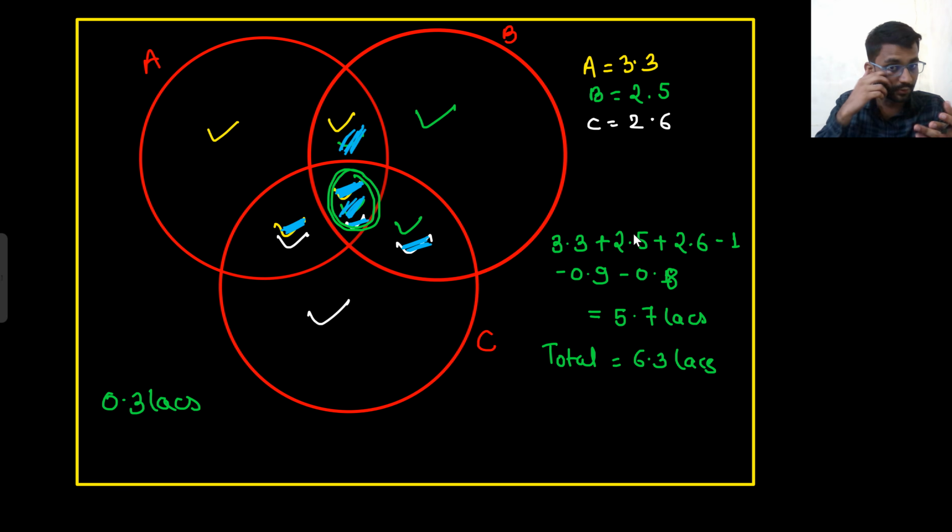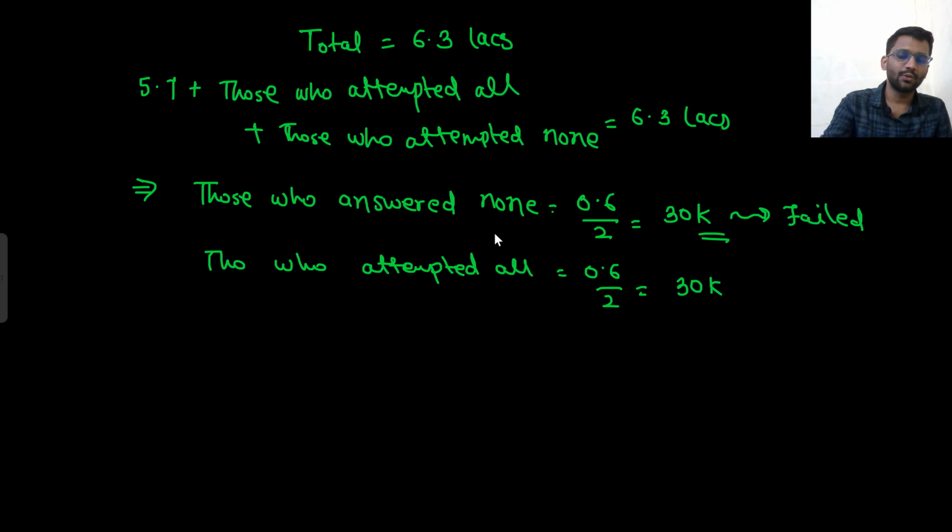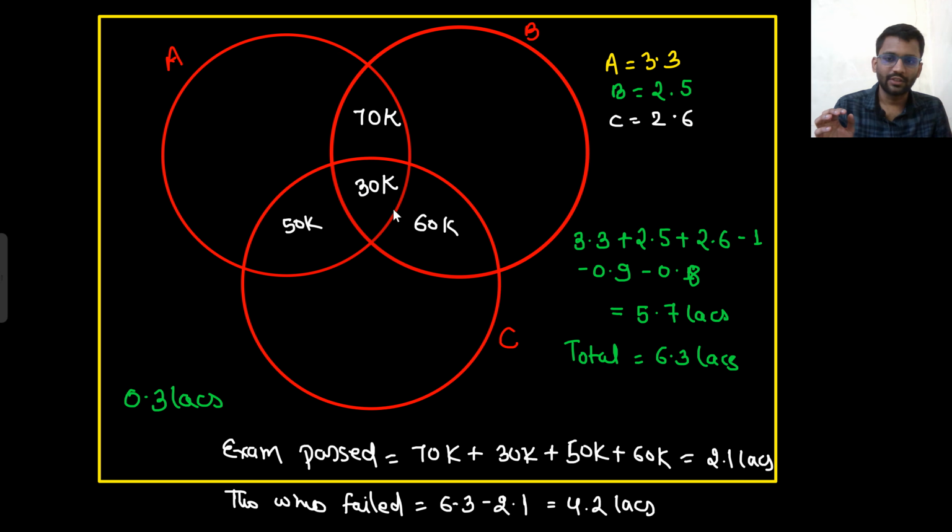Okay, then we get to know that 5.7 lakhs are those who answered only A, only B, only C, or A and B, or A and C, or B and C. But those who answered all, or those who answered none, are not there. So from there we got to know those who answered none was 30K, and those who answered all was 30K. Okay, so this portion was 30K.